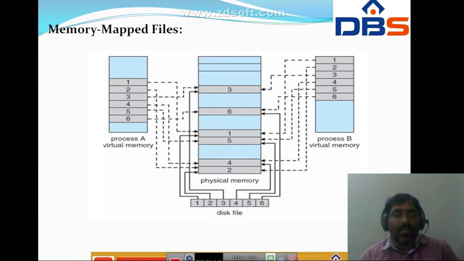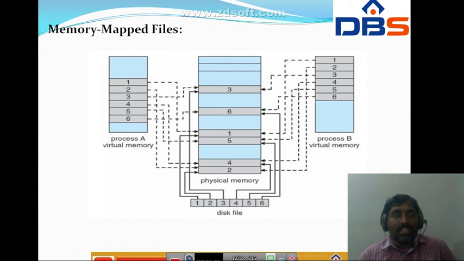In physical memory we have frames 1 2 3 4 5 6 like this. So here the disk file is mapped with the corresponding physical memory page. Here 1 is mapped with 1, 2 is mapped with 2, 3 is mapped with 3, from disk to main memory.